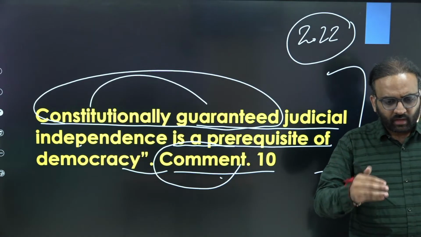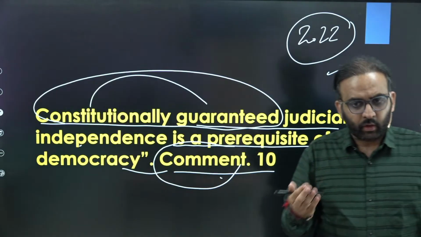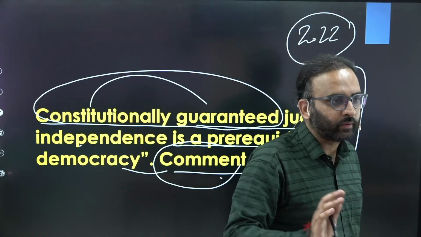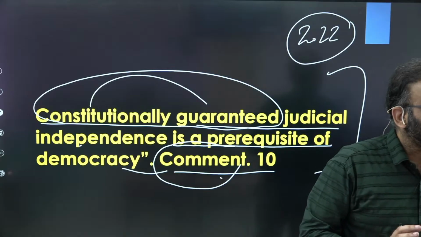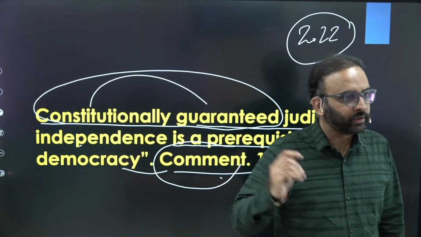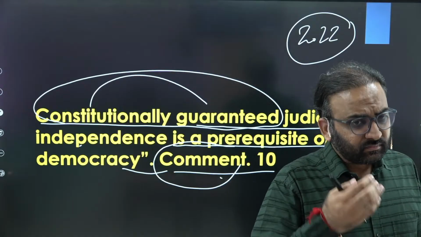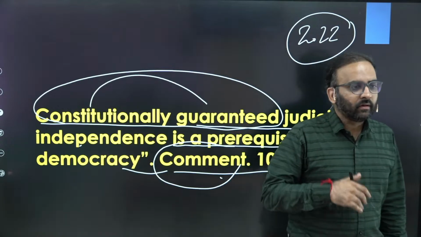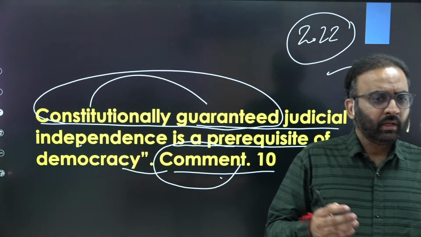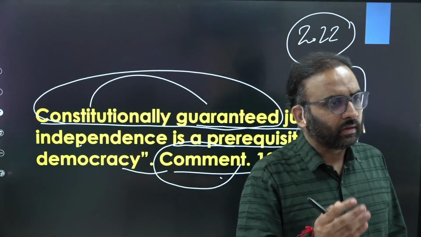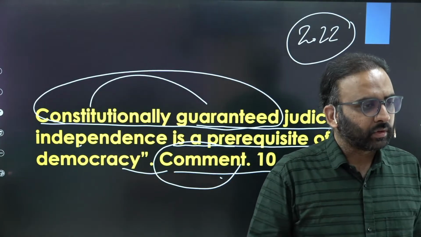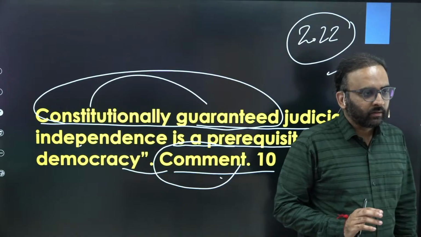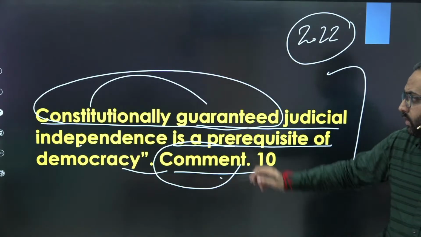Like appointment of judges or security of tenure, like they will retire at 65 years of age for Supreme Court, and 62 for High Court. There is a difficult removal process. It could be done by Parliament, that too by a two-thirds majority. Service conditions cannot be varied to their disadvantage. That shall be determined by Parliament by law. Then under the supervision of the Chief Justice, the Supreme Court will appoint its own staff. Service conditions are also determined by the Chief Justice, and so on. So these points you need to write in your answer.